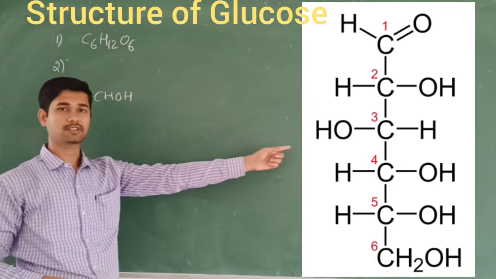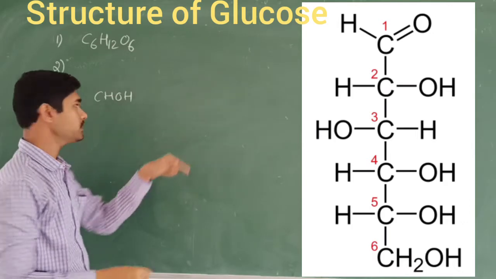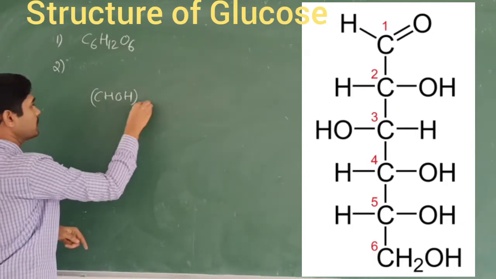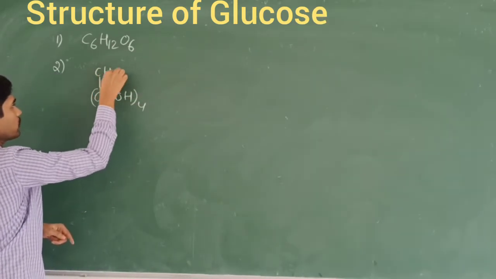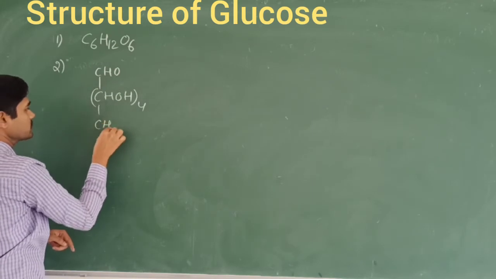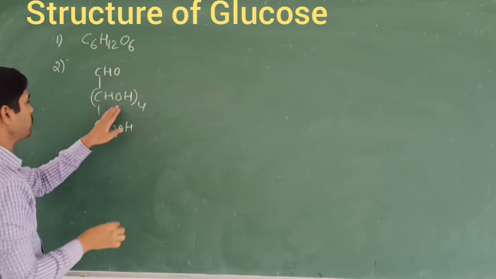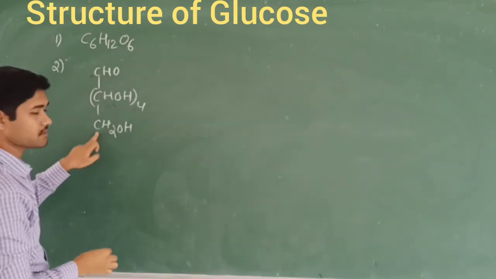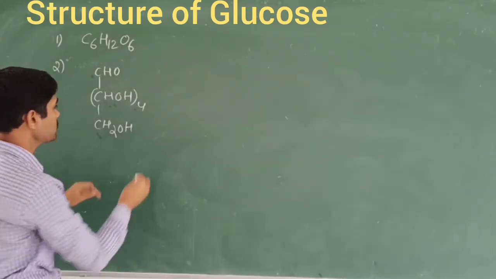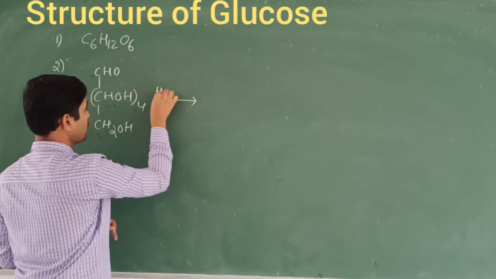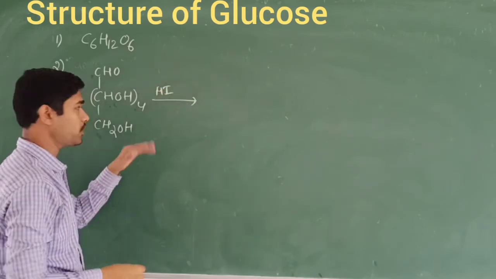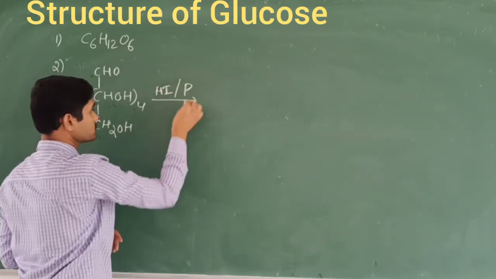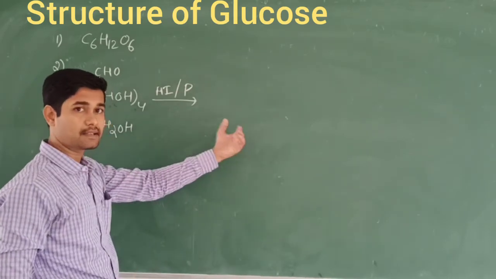When you look at this structure, there are 4 CHOH units, and the first carbon is linked with the functional group aldehyde, and the last is CH2OH. So this is called glucose. When it reacts with hydrogen iodide in the presence of red phosphorus, we obtain the n-hexane compound.